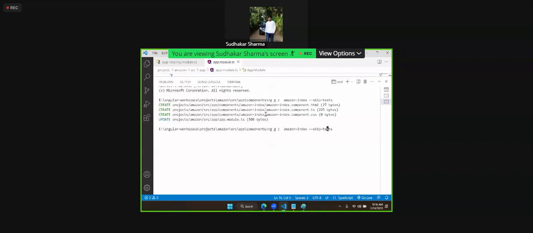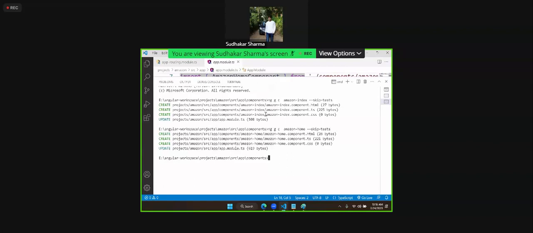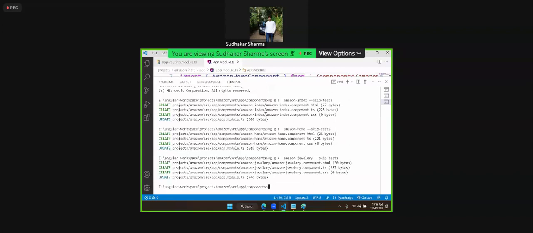Next we have Amazon home. In this Amazon home, I should be able to display all products. I have another, Amazon jewelry. In this only jewelry products must come, like categories.